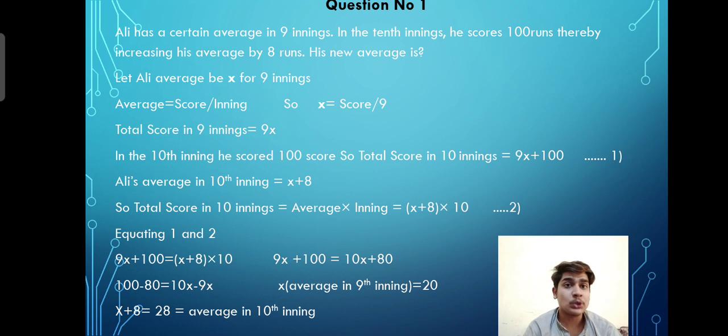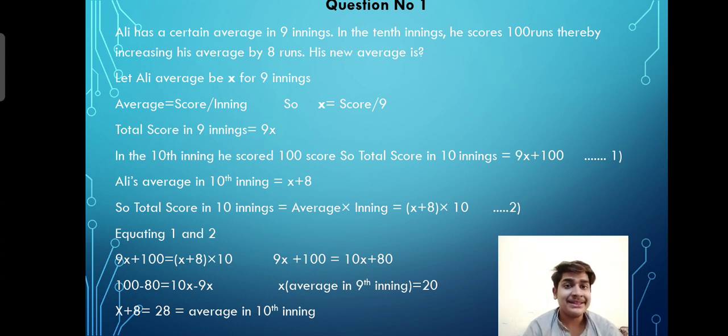To find the score in 9 innings, we will just multiply x, which is the average of Ali in 9 innings, and the number of innings. So the total score in 9 innings will be 9x. 9 is the number of innings and x is the average. According to the average formula, we got this 9x, the total score in 9 innings.